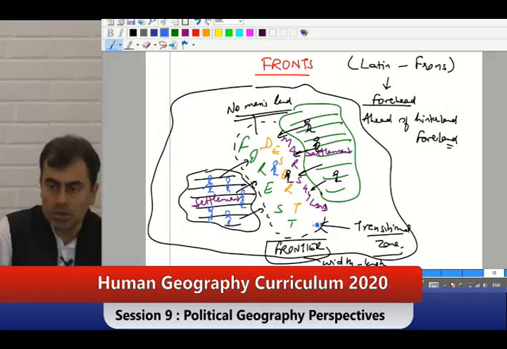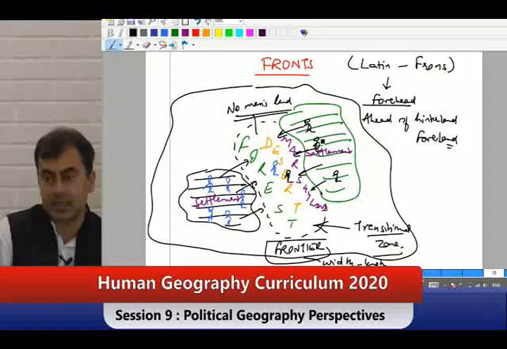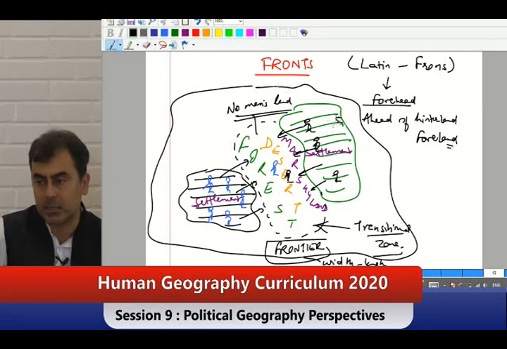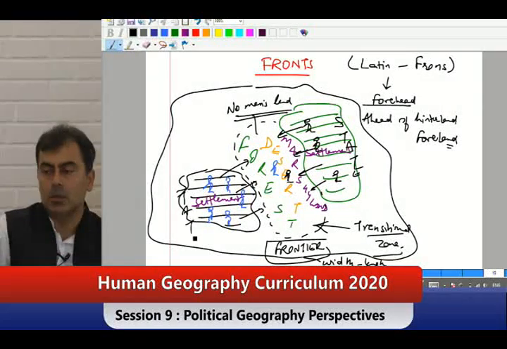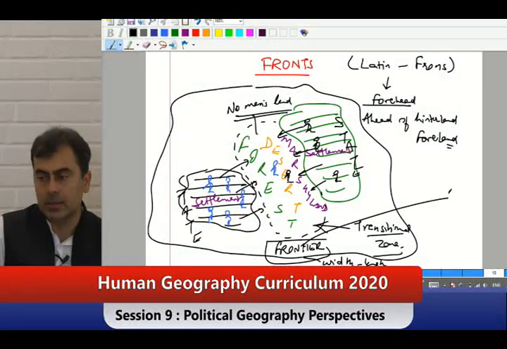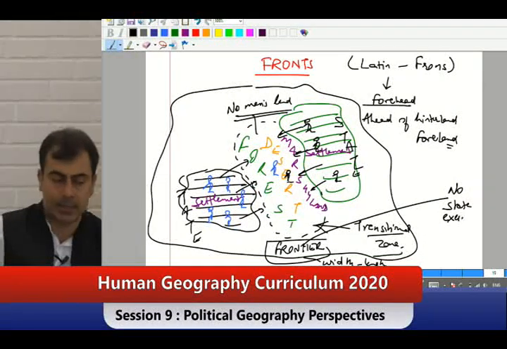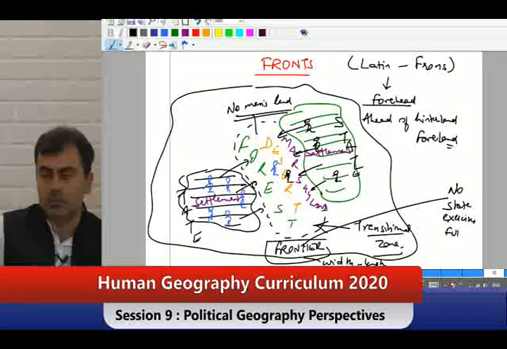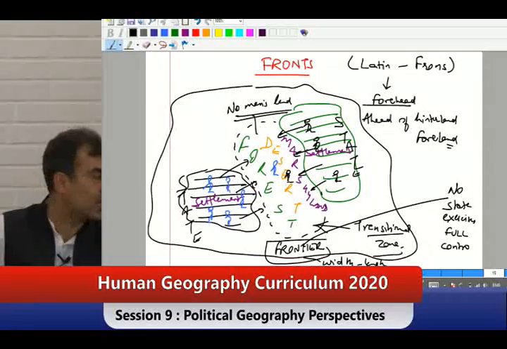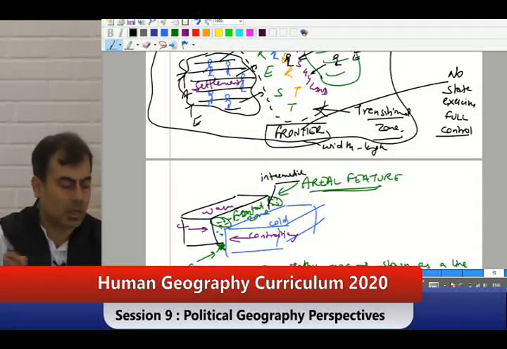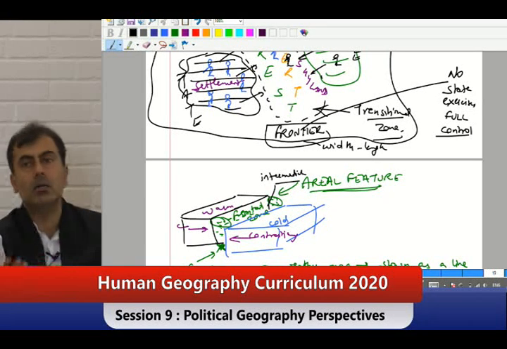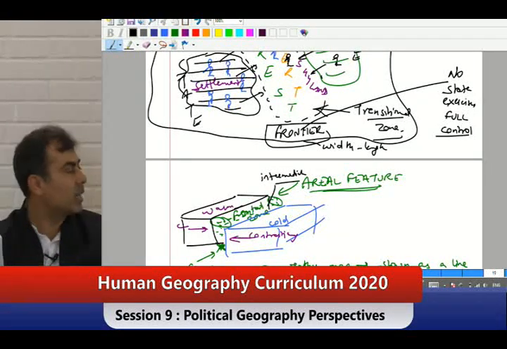And if this was a state, just imagine this was a state, no state exercises full control. You can have a transitional control, that they can agree on certain things.